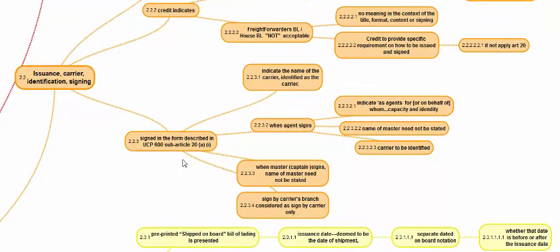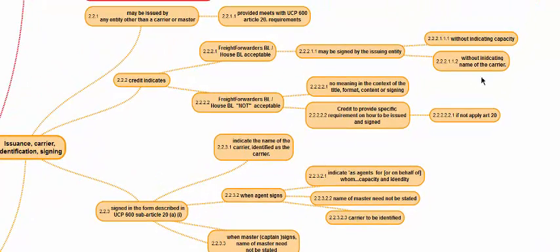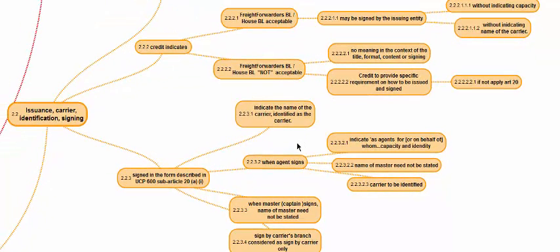Now, the bill of lading, whether ocean BL, port-to-port BL or marine BL, has to be signed as defined in Article 20A1. The signature has to indicate the name of the carrier or be identified as carrier. When an agent signs, the agent should indicate that it signs as agent for and on behalf of the carrier, so the capacity and identity should be mentioned. Is it for and on behalf of the carrier or for and on behalf of the master? Capacity and identity should be mentioned.